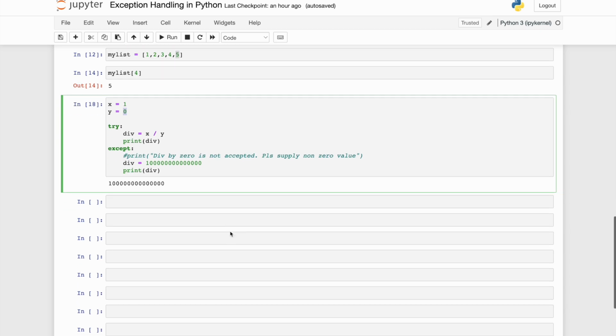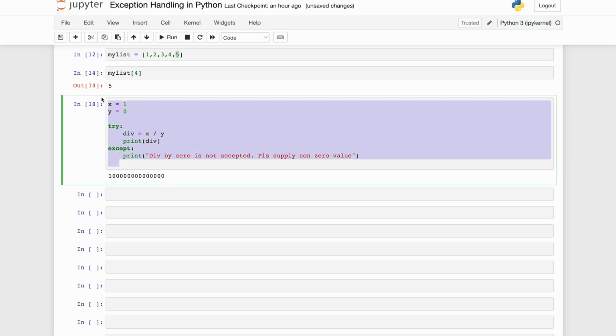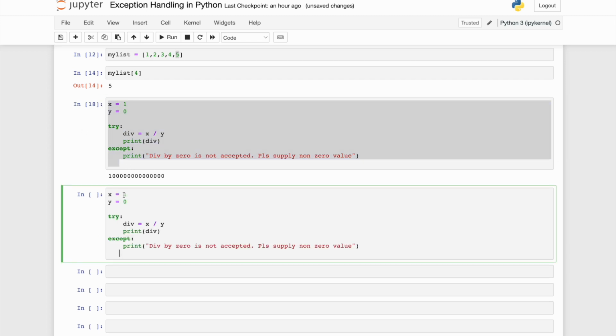But there is another problem with this particular logic. Let's see what this problem is. Let me remove this code from here, and I will copy this over here. There is another problem: what if I supply something which is a string? My input came as a string, and I'm going to divide by a string.